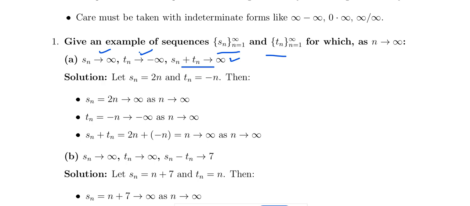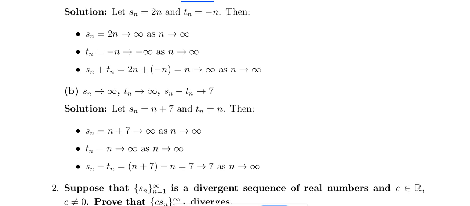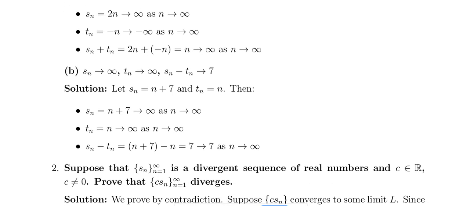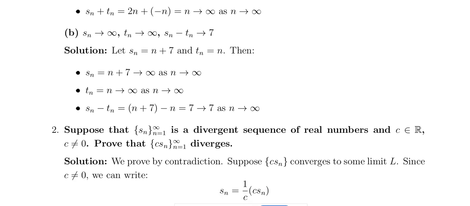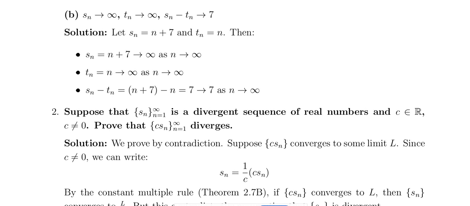Plus infinity. We can give a very simple example. Sn equal to 2n, Tn equal to minus n. Then we get the output. And for another one, the difference converges to 7. Sn equal to n plus 7, Tn equal to n. Then this diverges to infinity, this also diverges to infinity, but the difference is the constant sequence, that converges to 7.